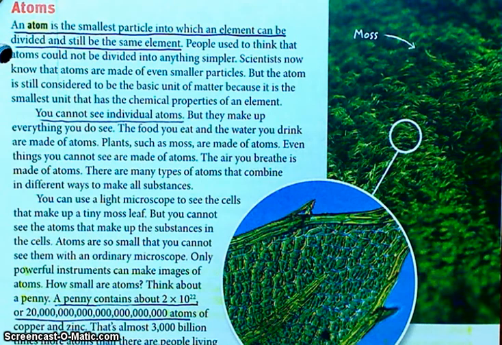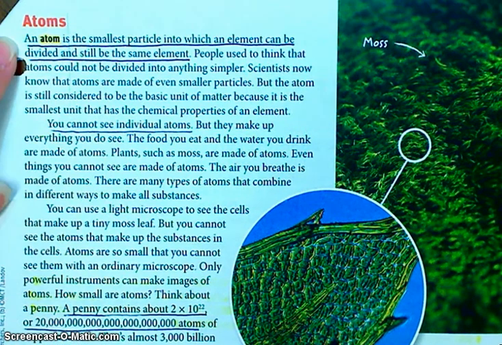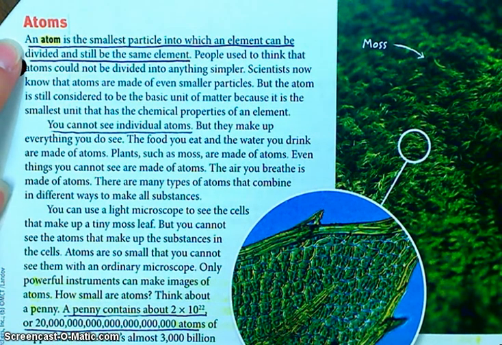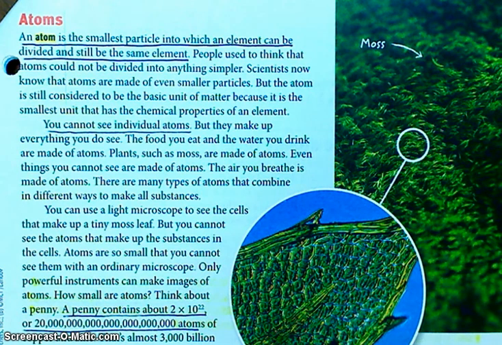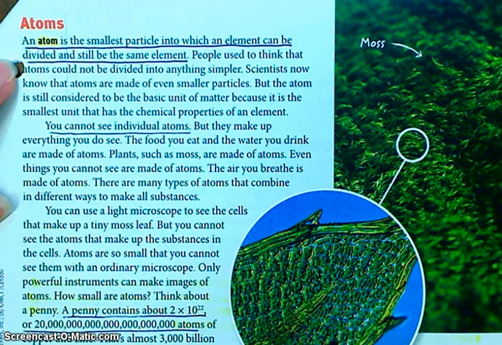All right, we're now on page 115, and we're going to start talking about atoms. Remember that the word atom comes from the Greek word atomos, which means uncuttable. Take your pen or highlighter and find that definition for an atom. It's the smallest particle into which an element can be divided and still have the properties of that element. So it's the smallest piece of an element that can still be that element.